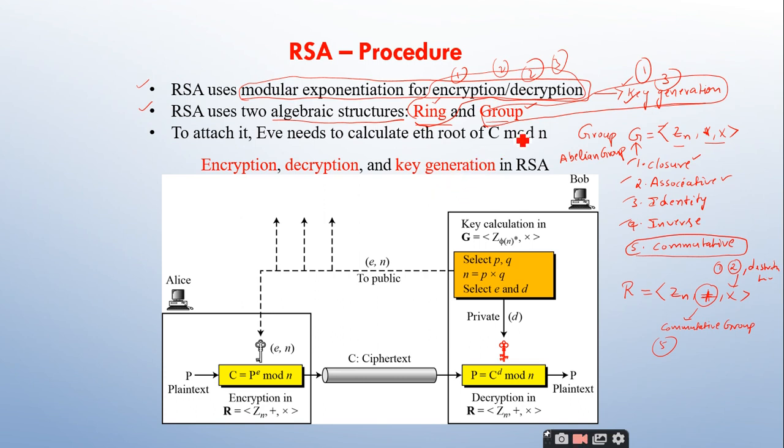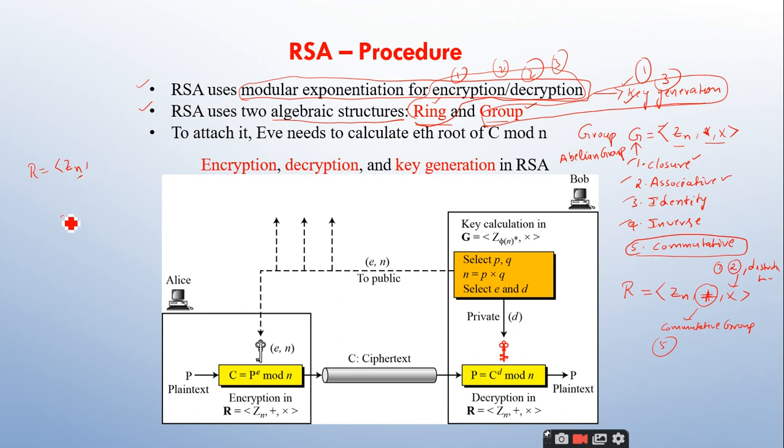Yes, sir. So what is a ring here? A ring is a group of elements. Here we are going to take the Zn. What do you mean by Zn? Any idea? You know it. Set of integers, sir. Set of integers, residual integers, right?